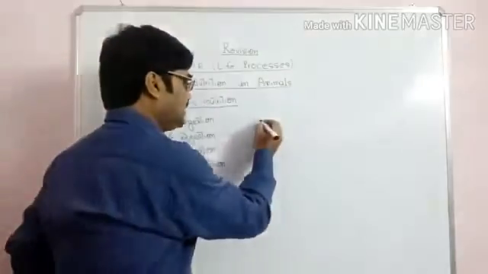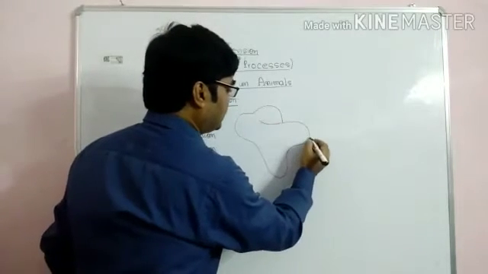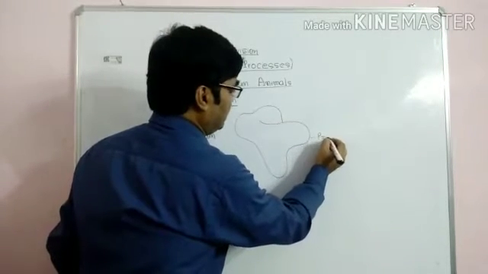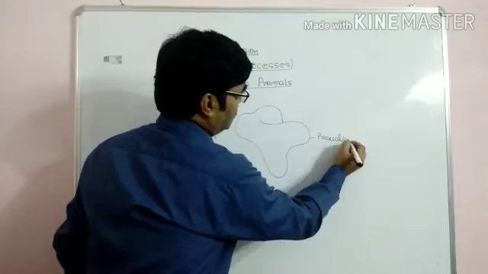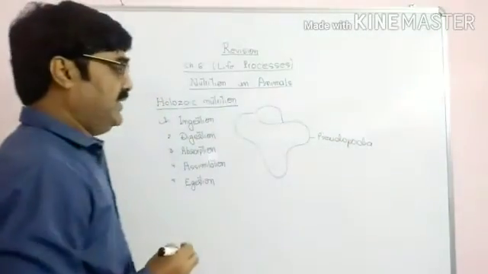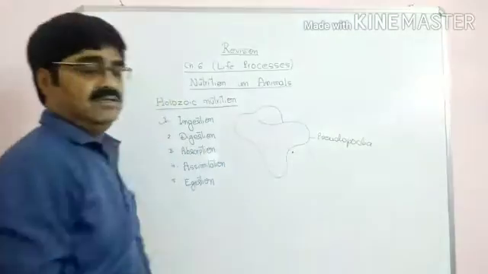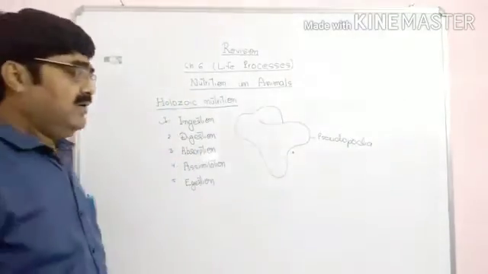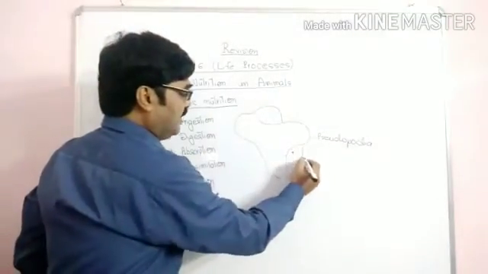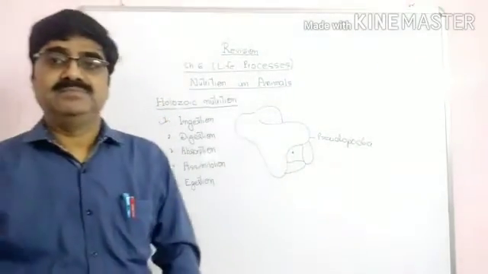Amoeba takes its food with the help of its pseudopodia. When any food particles come in contact with the amoeba, it enlarges its pseudopodia and includes it like this, and it takes it inside.